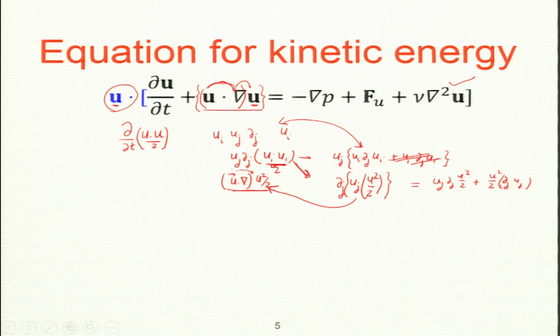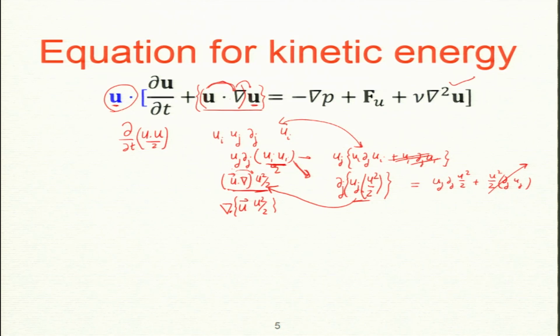And what is del_j u_j? It is del dot u, which is 0. So, this goes away. So, you can write this object as the divergence of the vector u times u squared by 2. This is a scalar, okay.